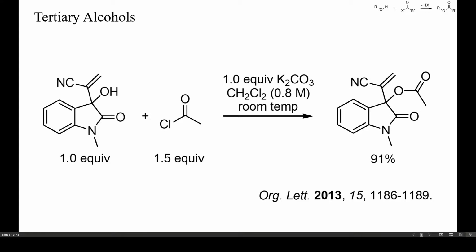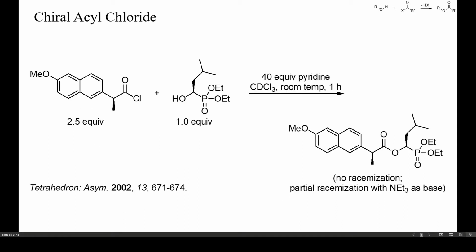For such reactions, the particle size of the carbonate and the addition rate of the acyl chloride can be critical for the outcome, and a larger excess of finely milled carbonate may be required to prevent local acidification of the reaction mixture. Enantiomerically pure acyl halides with a high tendency to enolize, as the one of this example, will readily racemize upon treatment with bases.